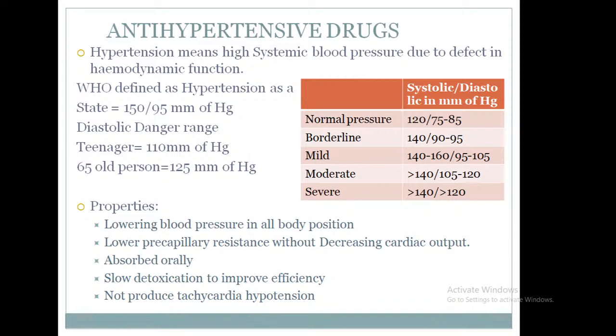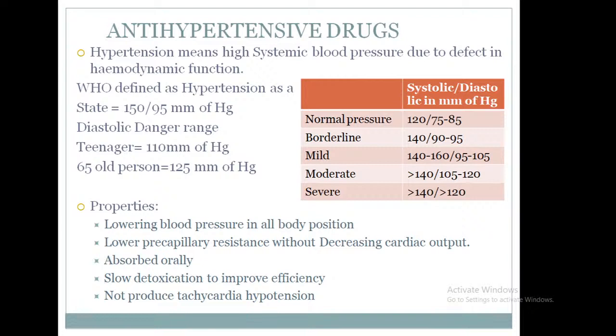Normal pressure is 120 systolic and 75 to 85 diastolic mm of Hg. Next, borderline hypertension: 140 systolic, 90 to 95 diastolic mm of Hg.